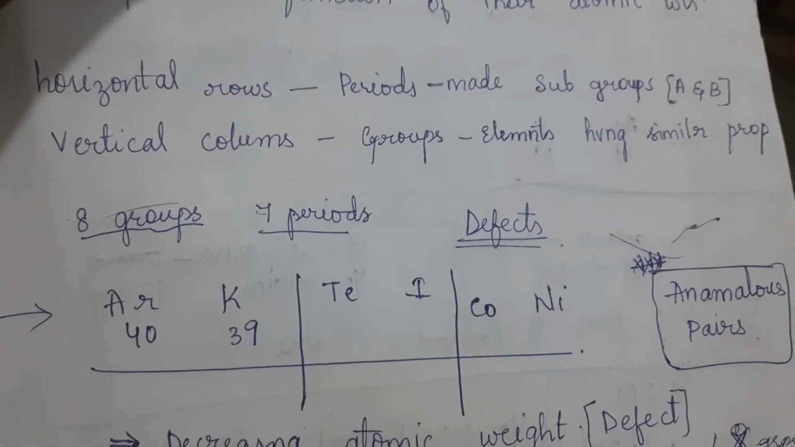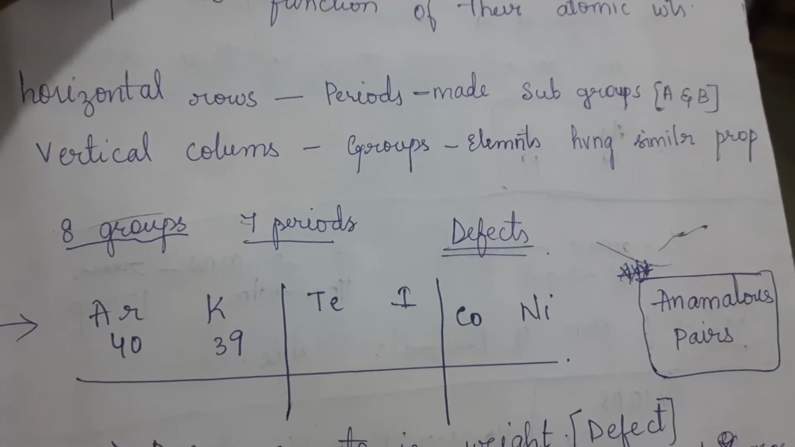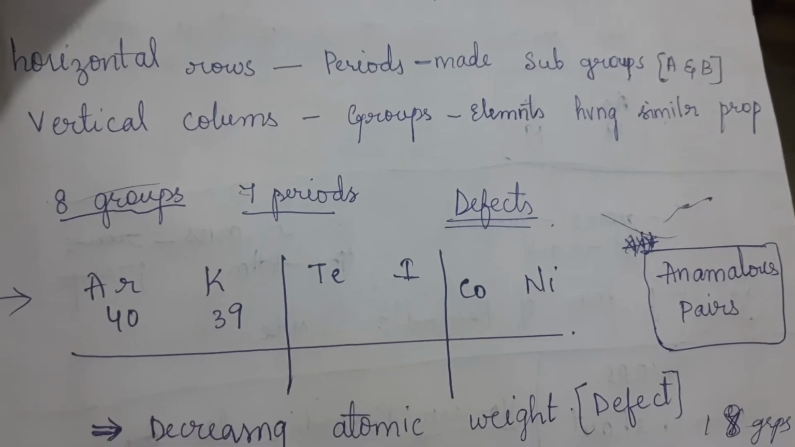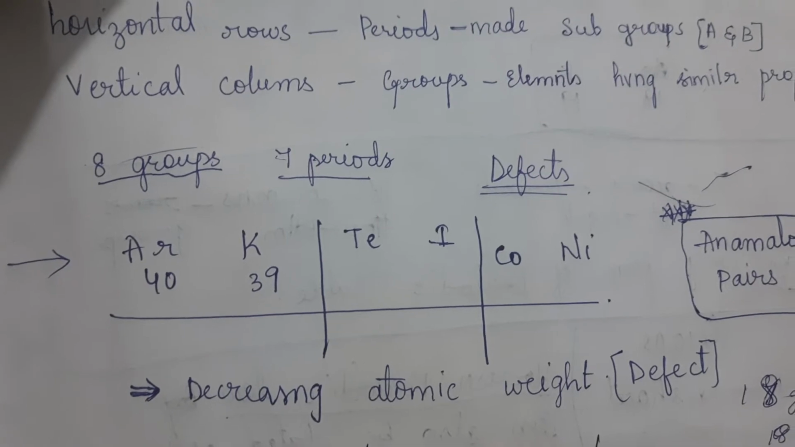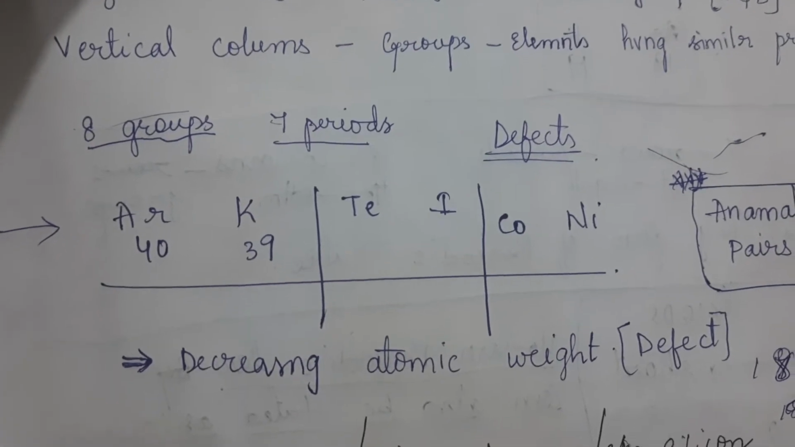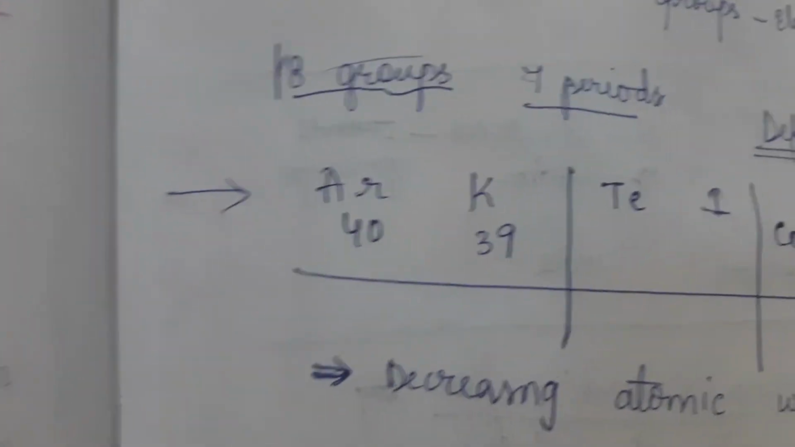Horizontal rows are known as periods. Again they are made into subgroups like A and B. Vertical columns are groups, with elements having similar properties. So there are 18 groups and 7 periods. A small correction: it is 18 groups.